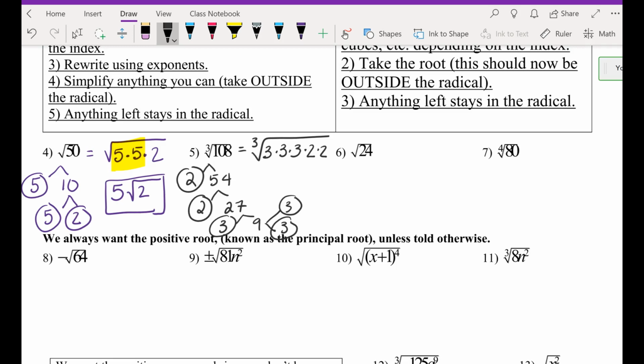And again, do you have to do it this way? No, you do whatever you want. If your index is 3, I would need how many? 3. So, what are you going to write outside of the radical sign? 3. What else? Third root of 2 squared, which is 4. So multiply those back together. Okay? Just like that. Why don't you and your partner do 6 and 7 for me? I'll put 2 minutes on the clock.